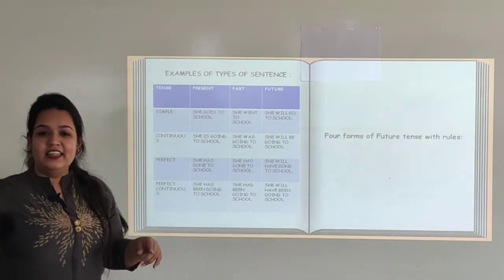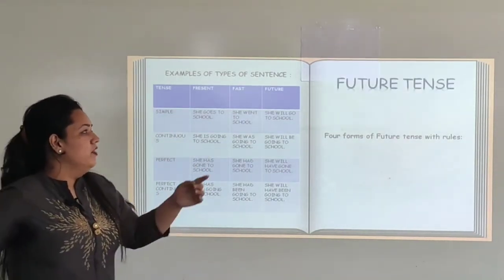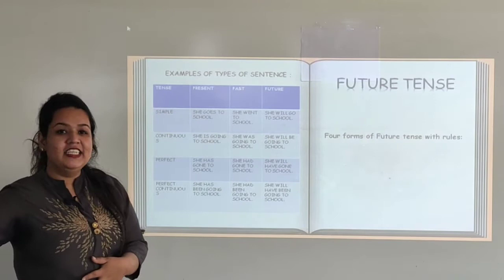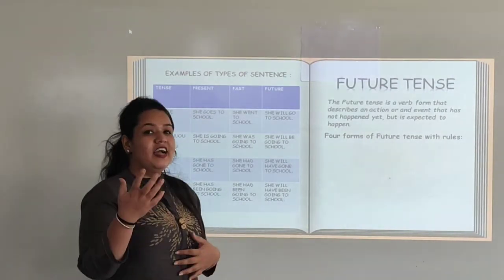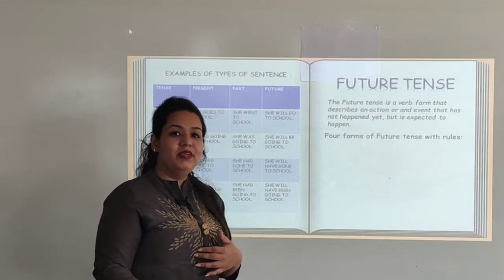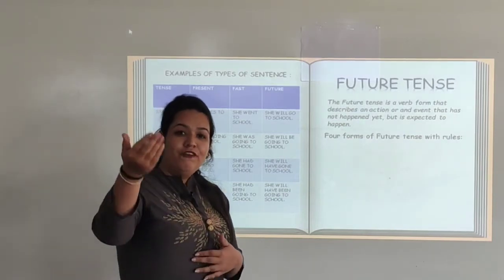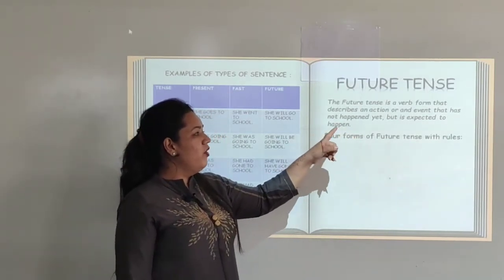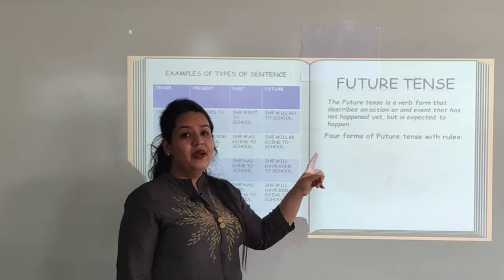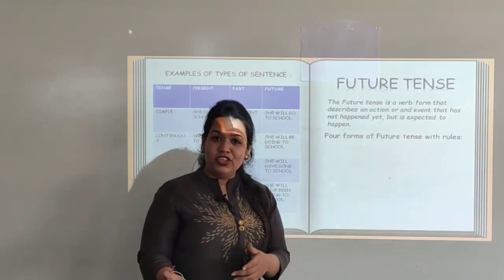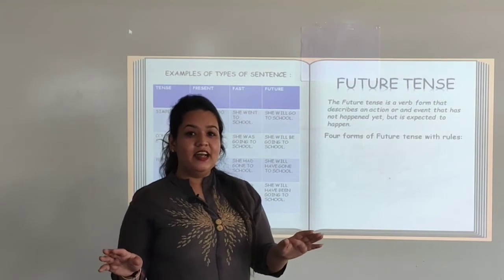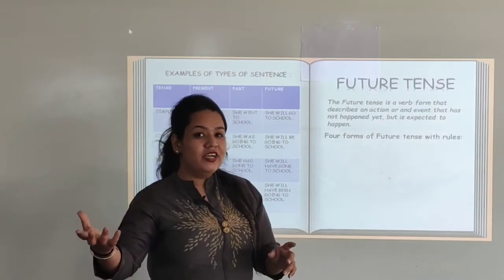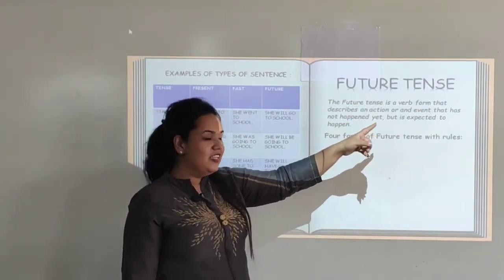Now let us see the main definition of our chapter, that is future tense. What is future tense? Future tense indicates the time of action that is going to be in future. That means the action is going to be performed in the future part of the time. Future tense is a verb form that describes an action or an event that has not happened yet but is expected to happen in the future time. It is not completed till now, neither it is going on in present. The action is going to be performed in the future time. That is why it is a future tense sentence.